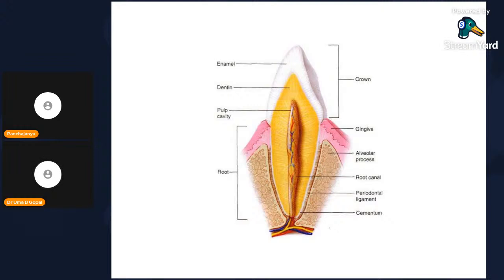Okay, and made up of columnar epithelium. And this is the cementum, periosteum. This is the alveolar process of maxilla or mandible, and this is the gums, and this is the enamel, the hardest structure present in the body itself, enamel covering the projecting part of the dentine. So together it is called the crown, and this region is the neck, and this region is the root of the tooth.